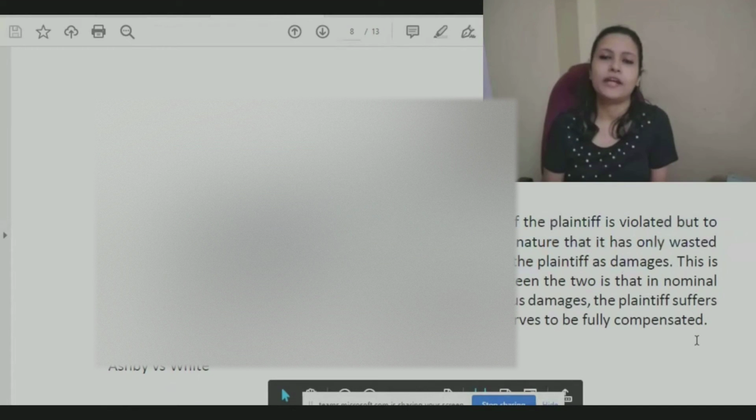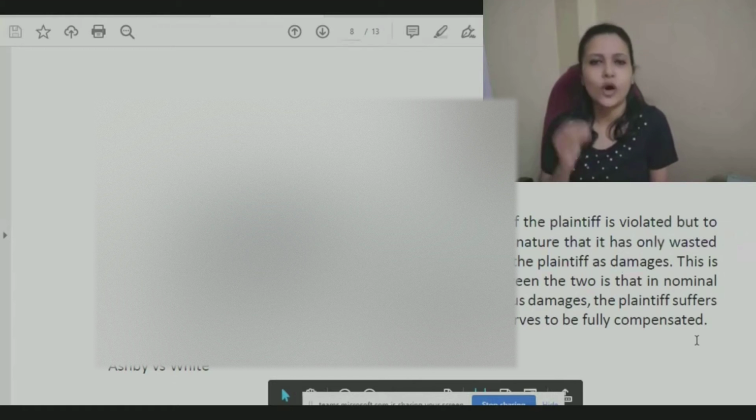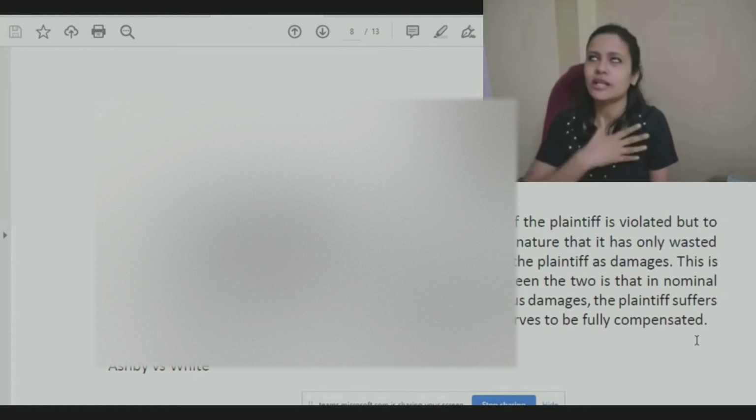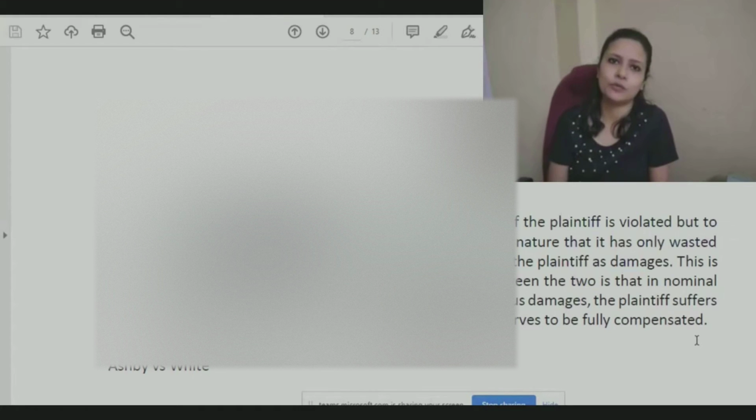Second type is nominal damages. Now, these two are sort of related. In nominal damages also, it's not a very big amount, less amount is being paid. In contemptuous damages also less amount is being paid. But then what's the difference between both of them?